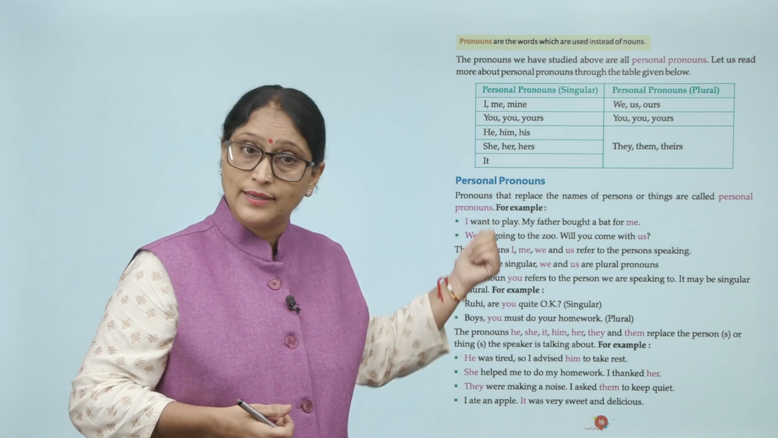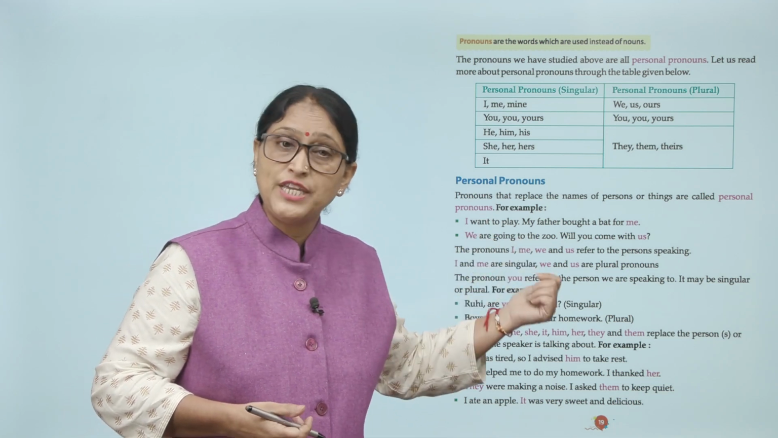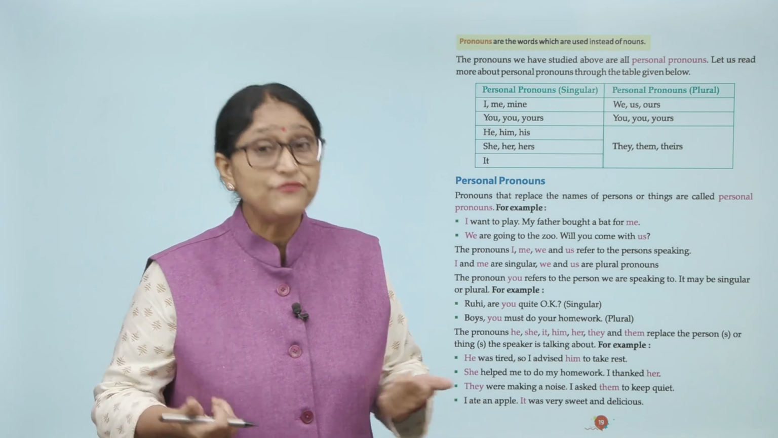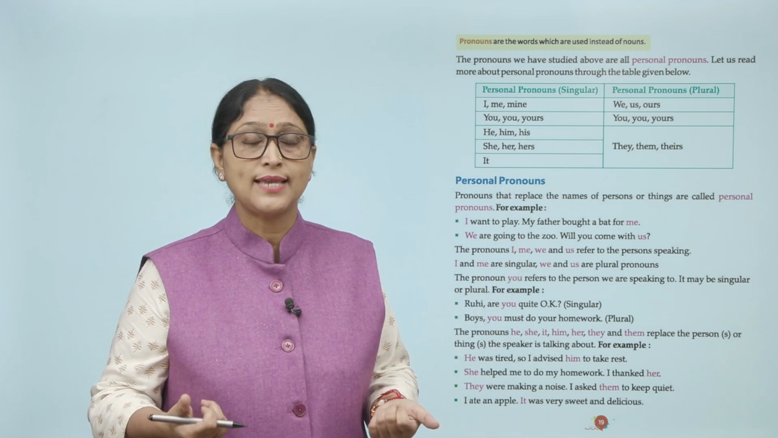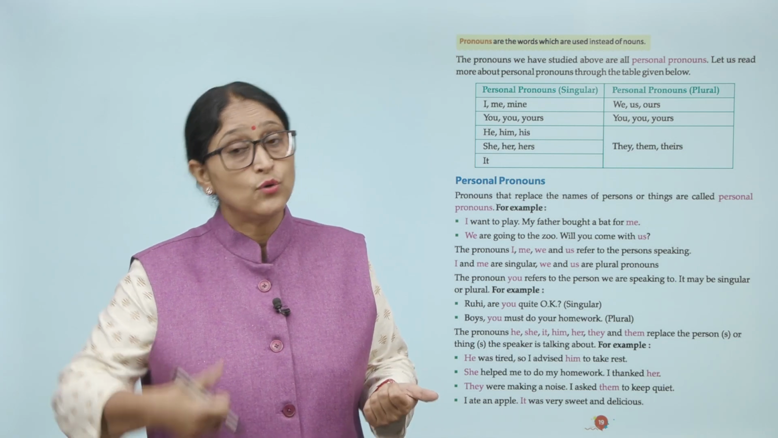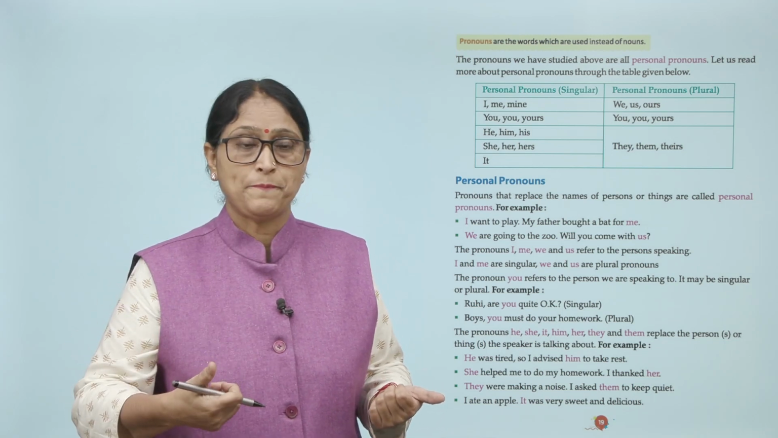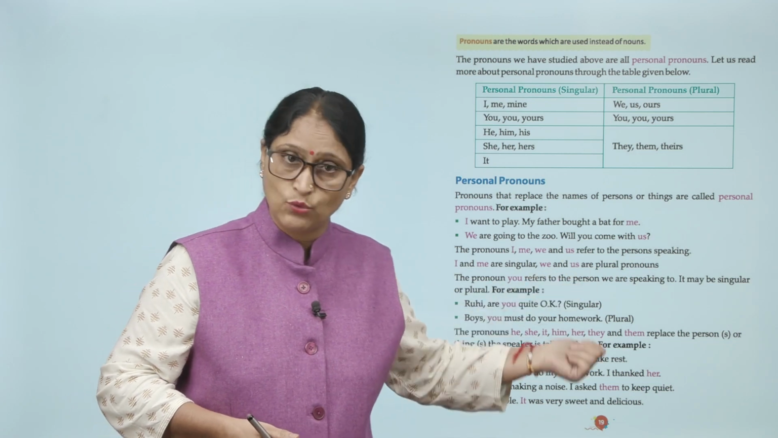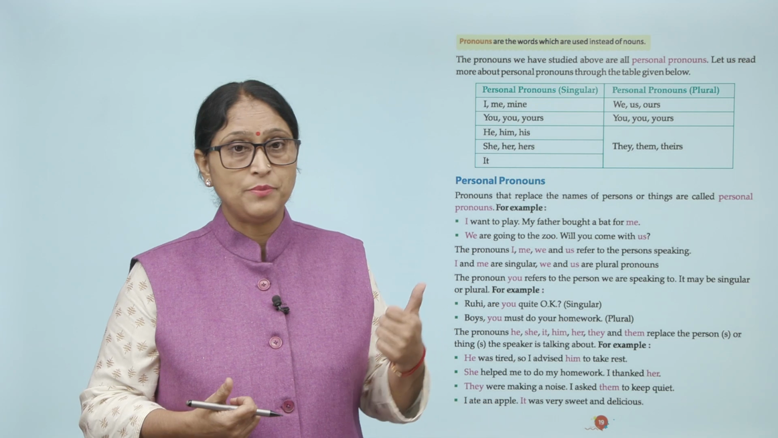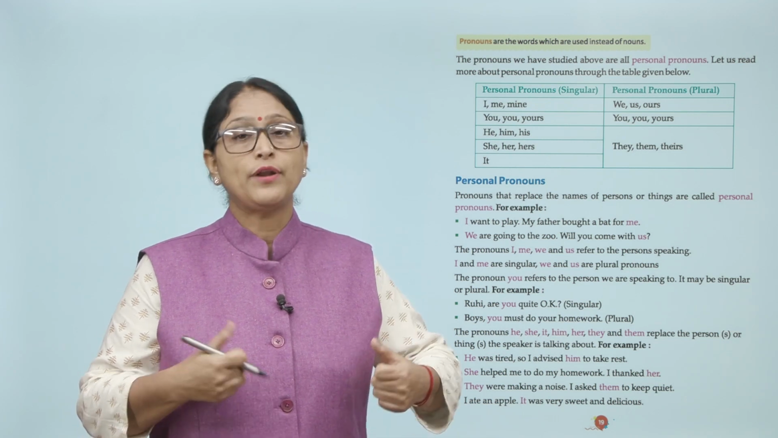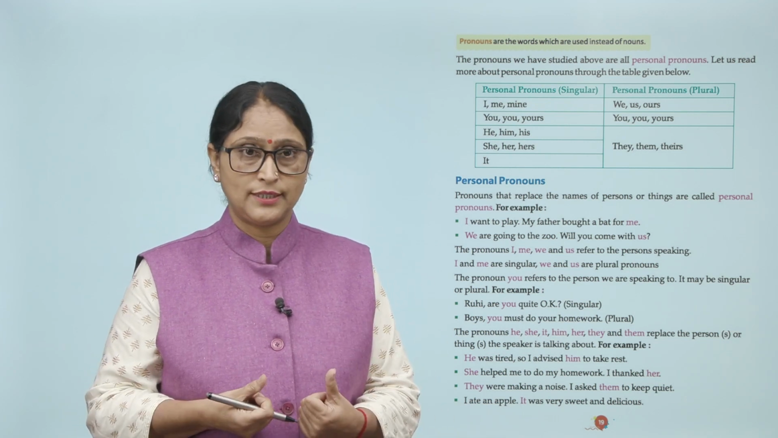The pronouns I, me, we and us refer to the persons speaking. जो I, me, we और us है वो किसको रेफर कर रहा है? उस पर्सन को जो बोल रहा है. I and me are singular. We and us are plural. I और me singular और we और us को जो है plural में हम count करते हैं.